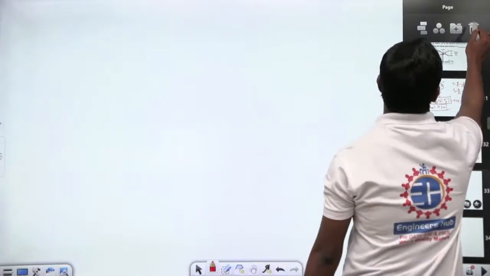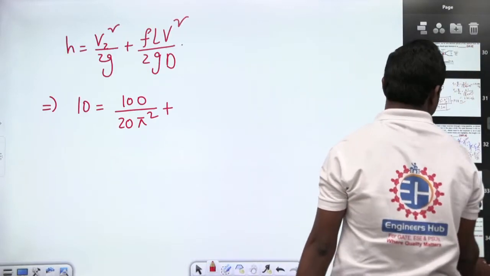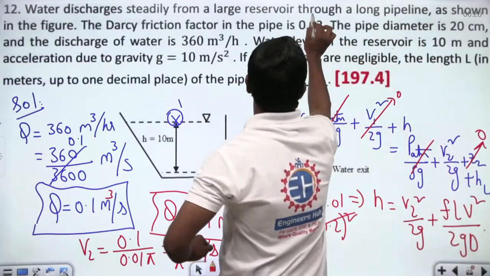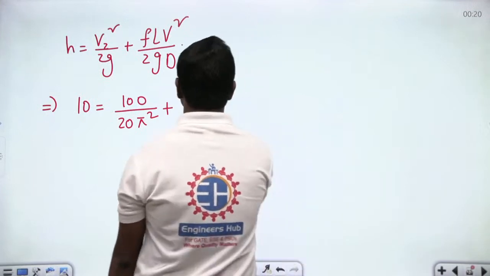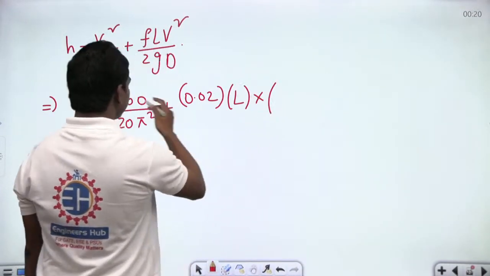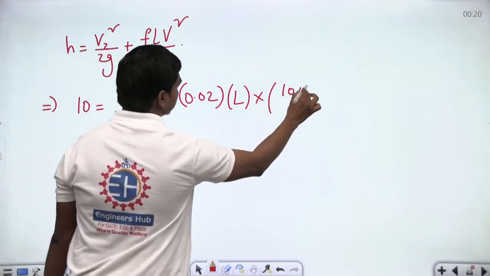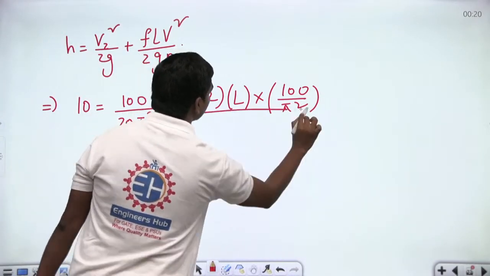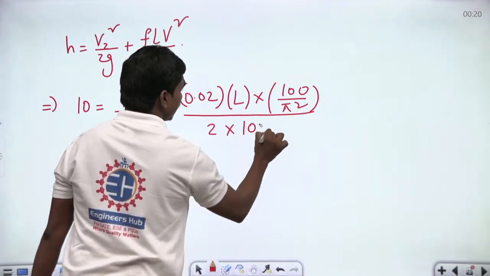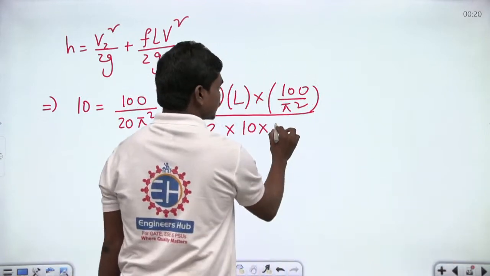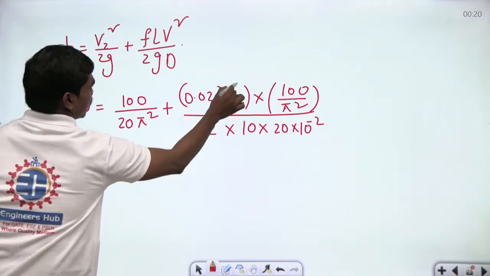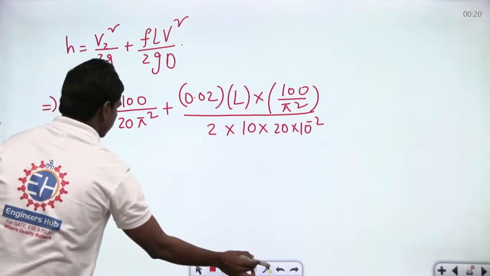Please give me a minute, I think I clicked on an extra page here. Yeah, let us delete this. Fine. So see here, the friction factor is given, which is 0.02. So 0.02 L V square. The average velocity is 10 by pi, so V square is 100 by pi square, divided by 2g, and the diameter of the pipe is 20 centimeters, so 20 into 10 power minus 2. So you can calculate the length L from this equation. Let us try to calculate.